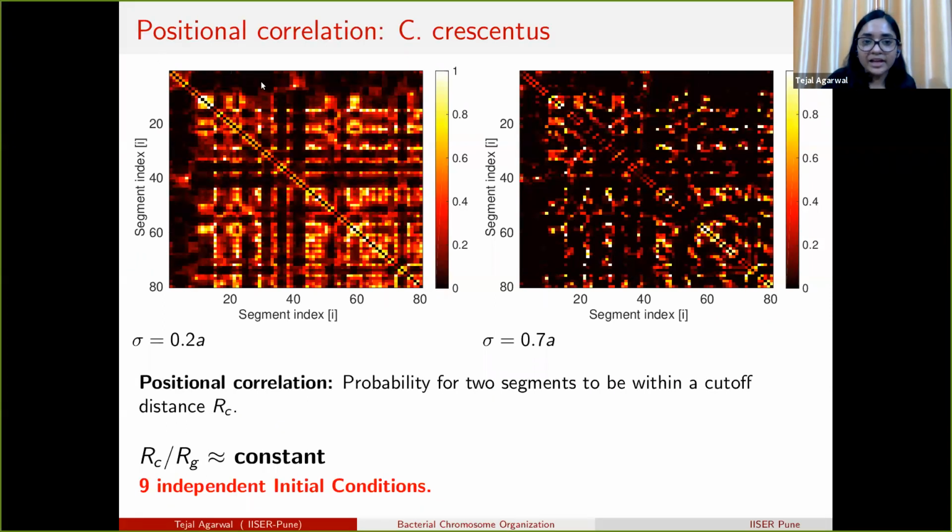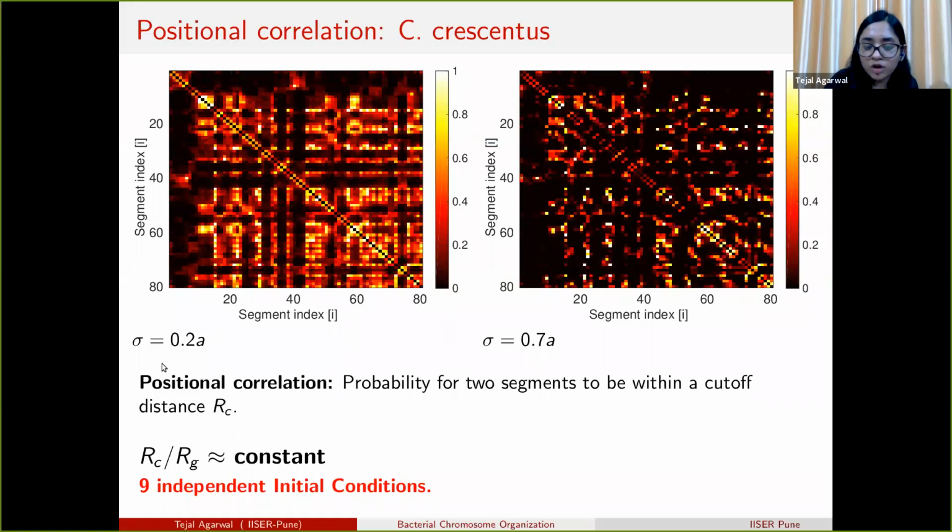So we calculate the positional correlation corresponding to C. crescentus, and here the x-axis and y-axis represent different segment indices, and the color shows the probability of different segments to be found in contact with each other. We change the bead diameter sigma from 0.2a to 0.7a.